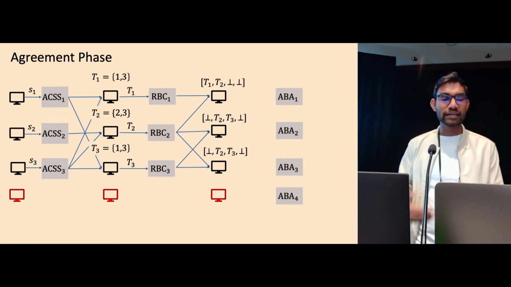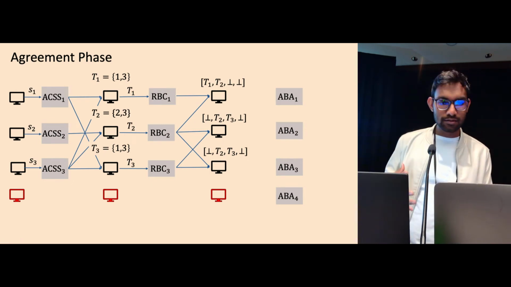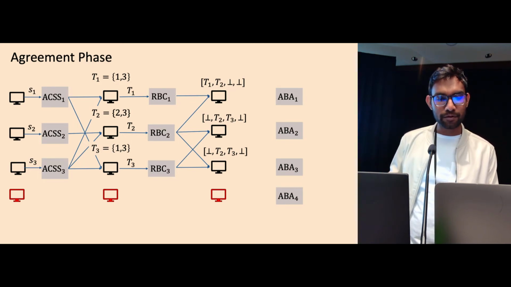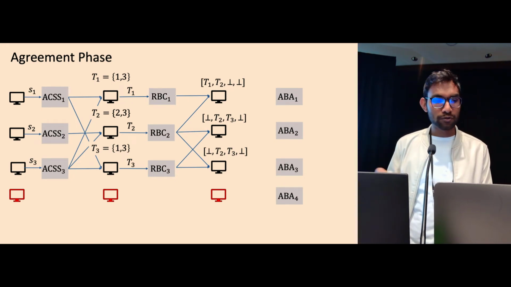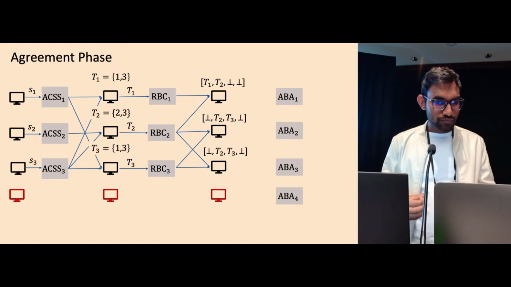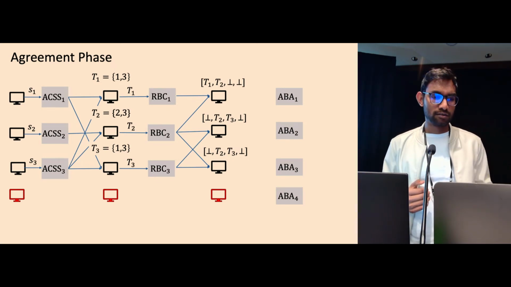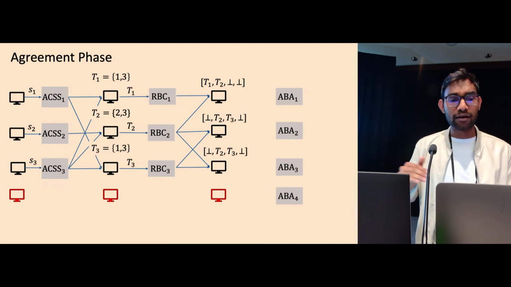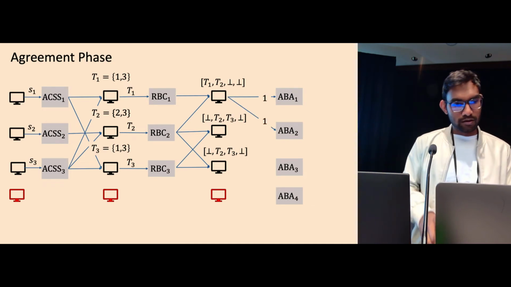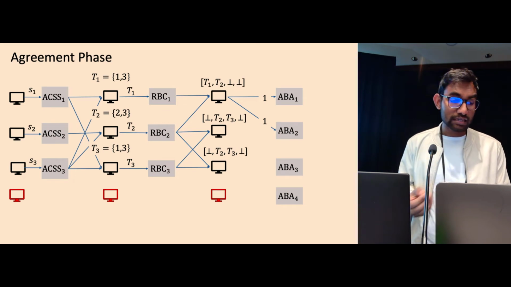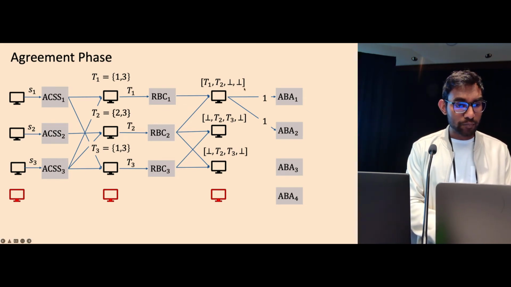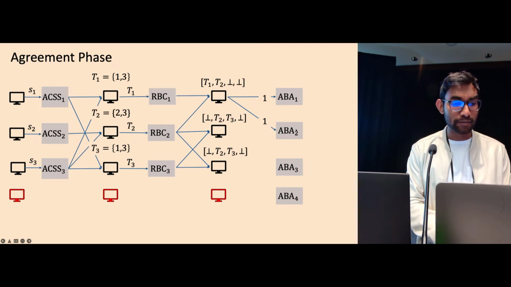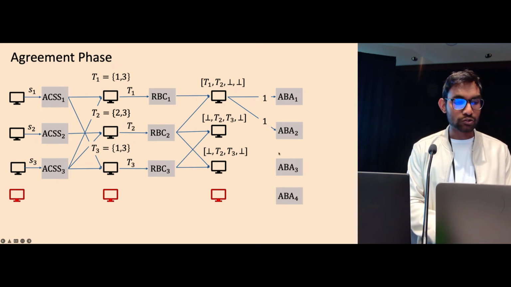Then we go on to the agreement phase. Now, instead of running a single consensus algorithm, we run, in our paper, n parallel binary agreement protocols. And here, the ith binary agreement protocol wants to decide whether the ith RBC terminated successfully or not. So since there are a total of n RBCs, we need n ABAs. In this ABA protocol, this is how a node inputs values. For all RBCs that terminated at that particular node, it inputs 1. So here at node 1, T1 and T2 terminated, so it inputs 1 to ABA1 and ABA2, and it avoids inputting anything to the remaining ABAs.